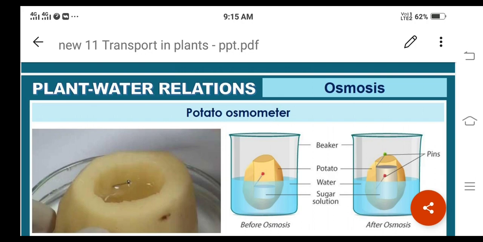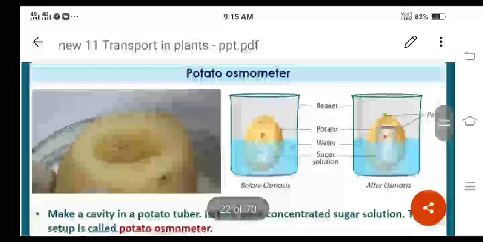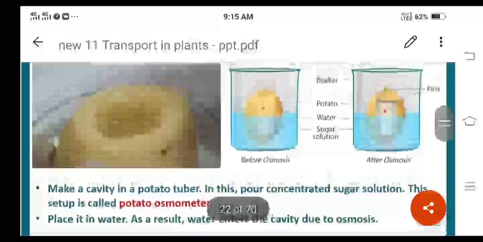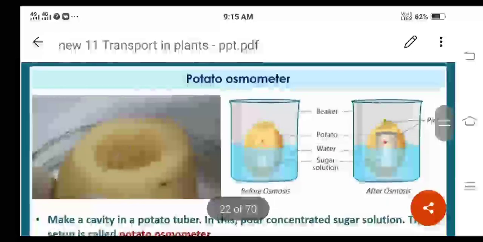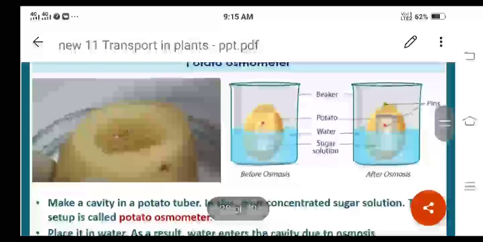And here, this is the experimental demonstration. They have given a brief procedure here. Make a cavity in a potato tuber.